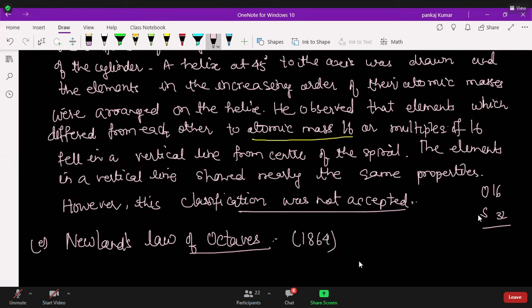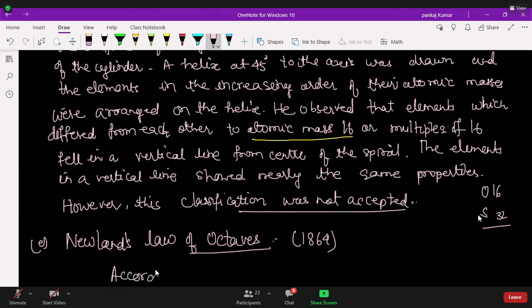And the law of triads was given in 1815 and 1829. The date is also not confirmed. Between 1815 and 1820, some dates, the law was given. It's very old. So this was given in 1864. According to this, write down.